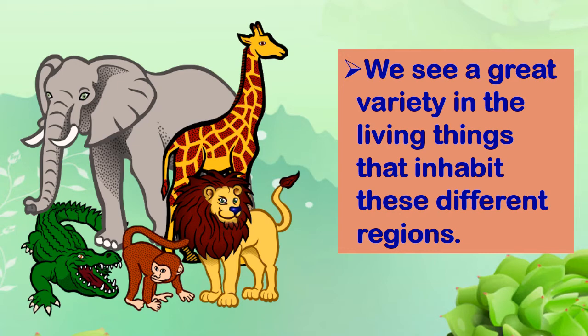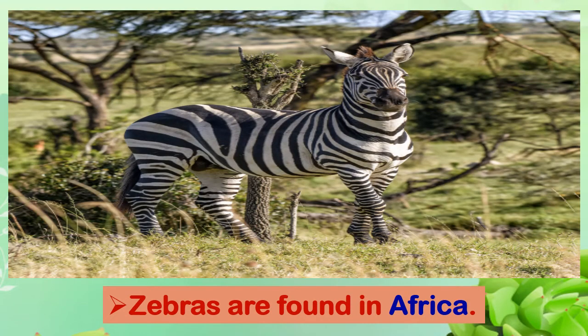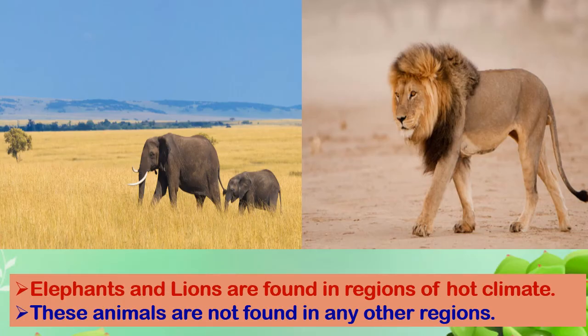of the earth. The polar bear is seen only in the snow-bound polar region. Zebras are found in Africa and kangaroos are found only in Australia. Whereas elephants and lions are found in regions of hot climate.